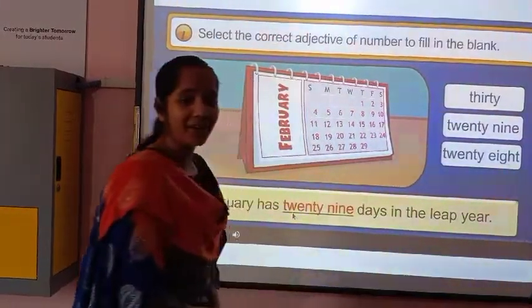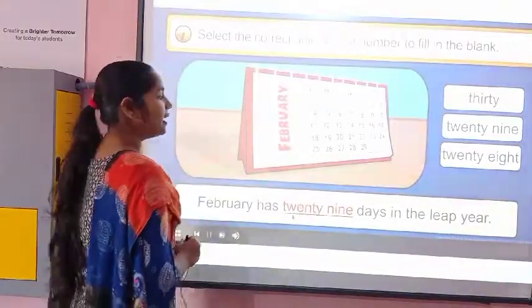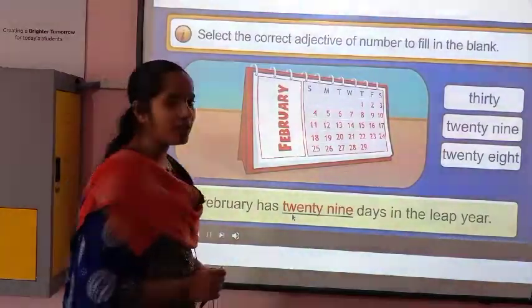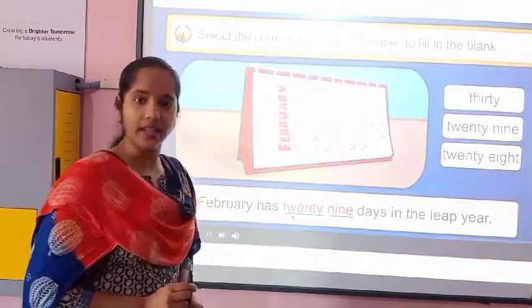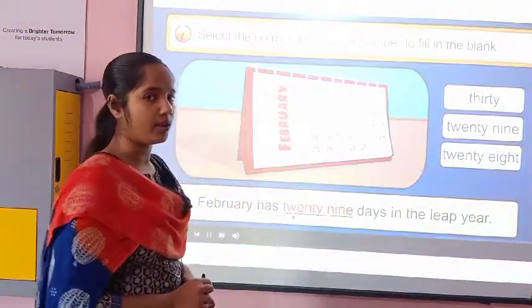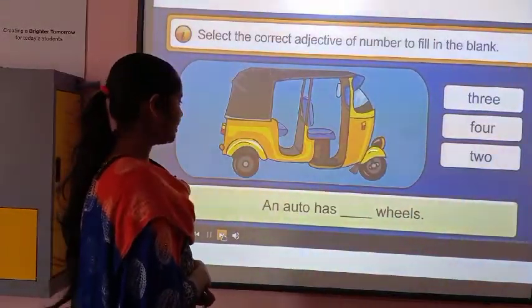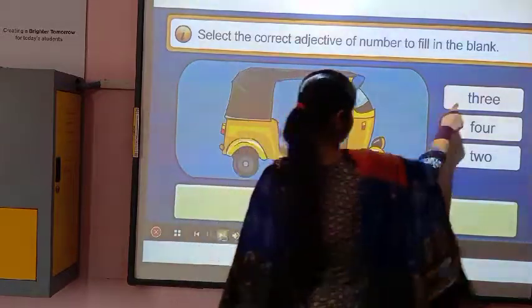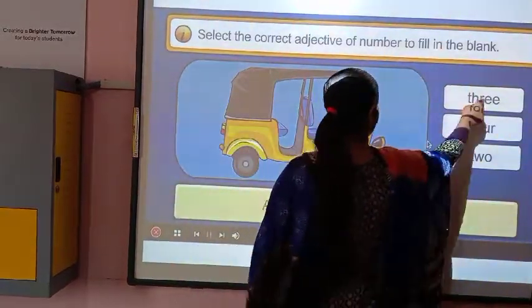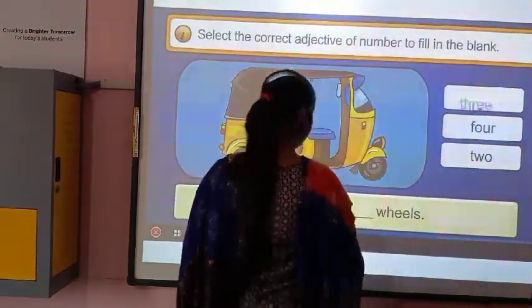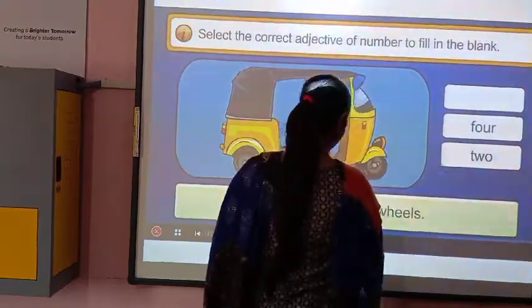February has 29 days in the leap year and normally we have 28 days in the month of February. An auto has dash wheels, 3 wheels.